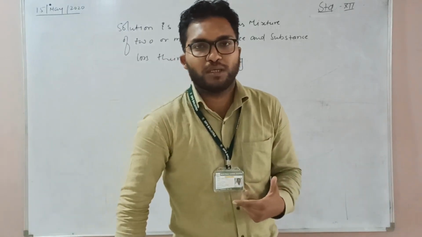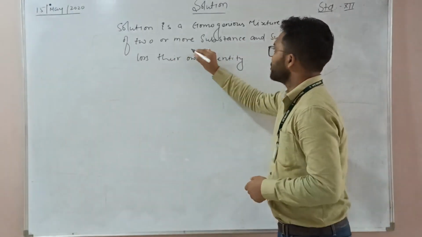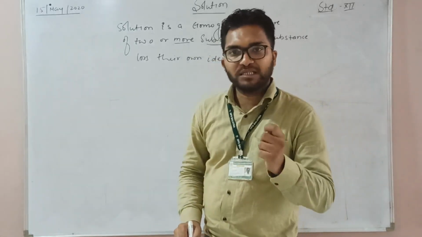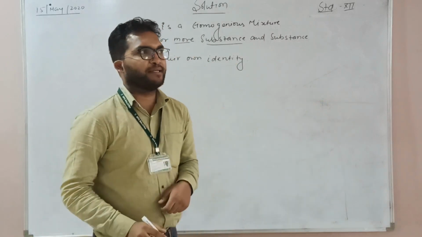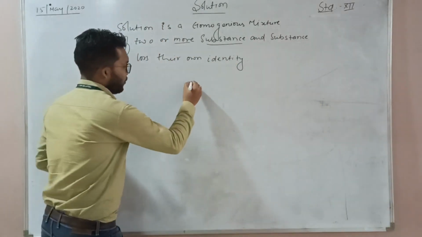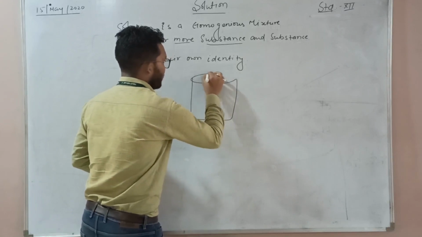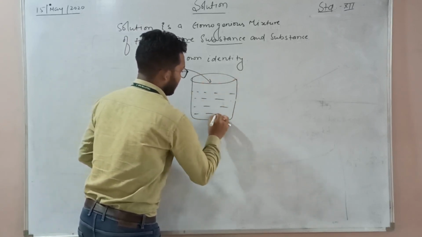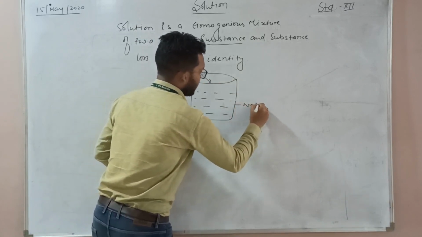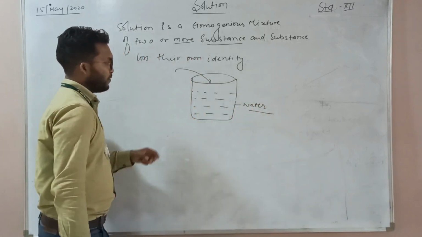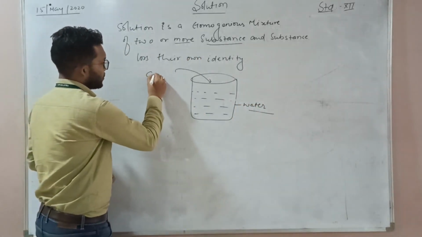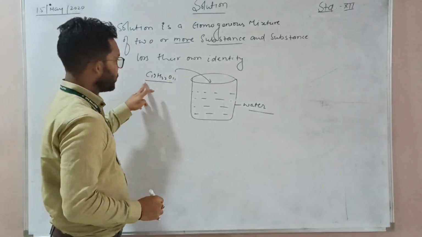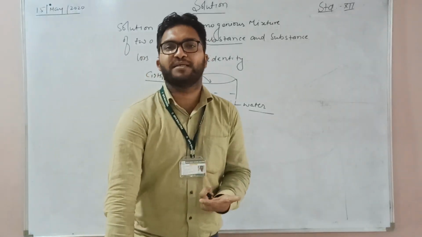The solution is a combination of two or more substances, but in each, the substances lose their identity. That means if you add an amount of sugar in water, after some time the sugar will lose its own identity.